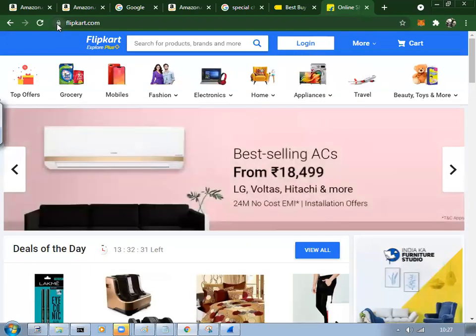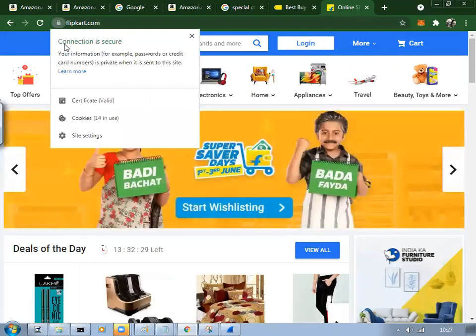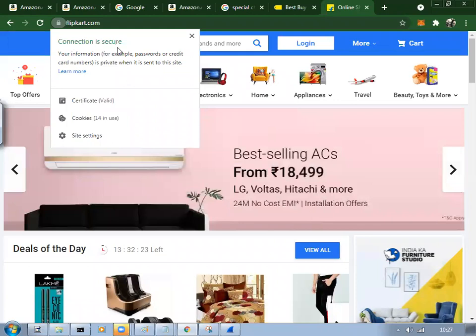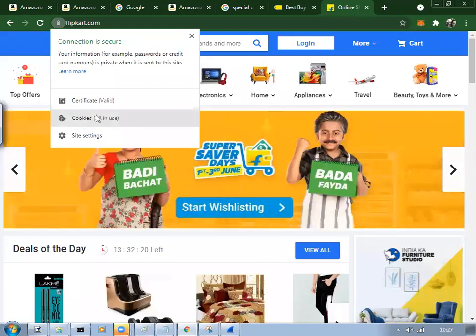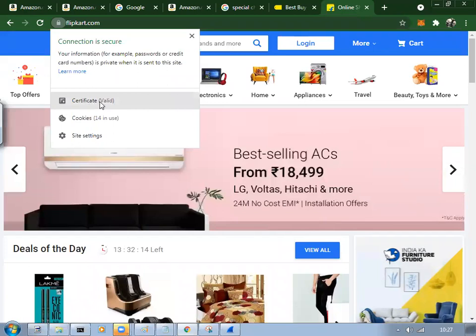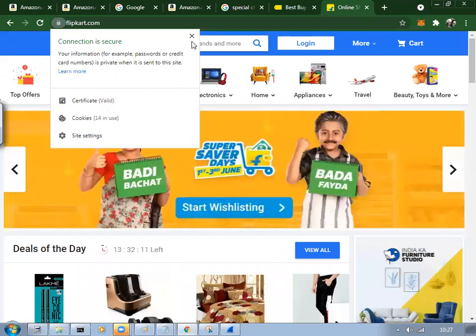If I click it, it says the connection is secure. Your information is secured. And you see cookies, and the certificate is valid. What it is, we'll learn later.